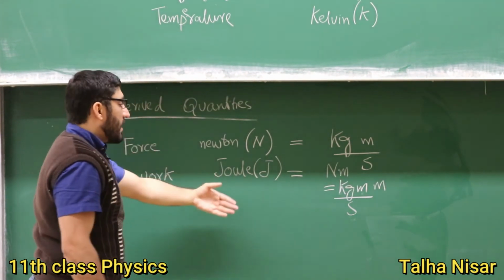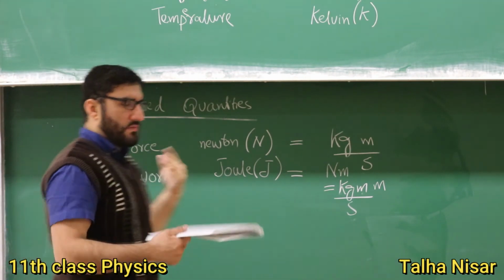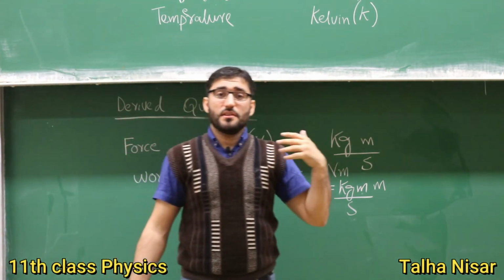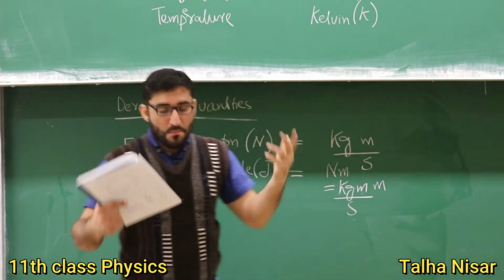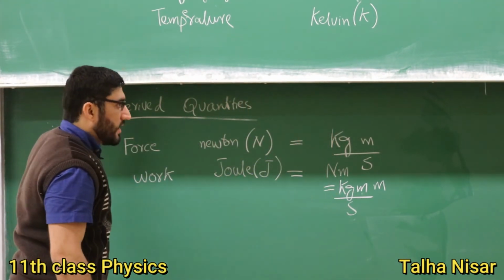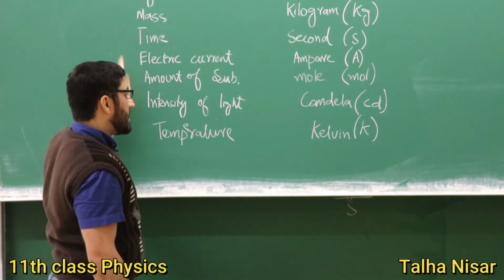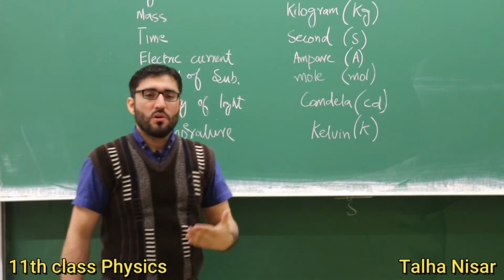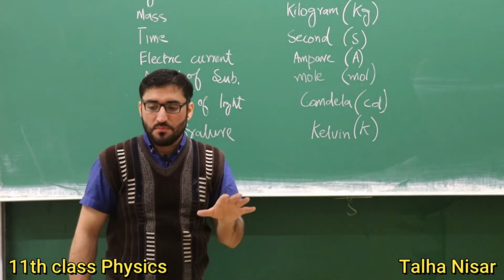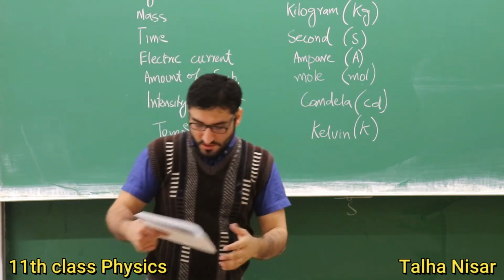So we have different types of quantities. We have other examples, for example we can have velocity, acceleration, power, charge. All these quantities are derived from these 7 base quantities. So these are the 7 base quantities, and all other quantities, whatever you see in the physics book, will be derived from these base quantities.